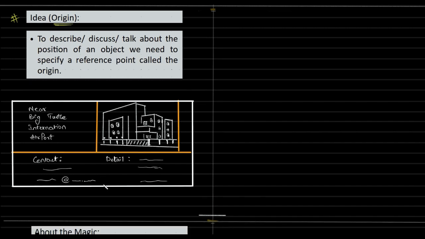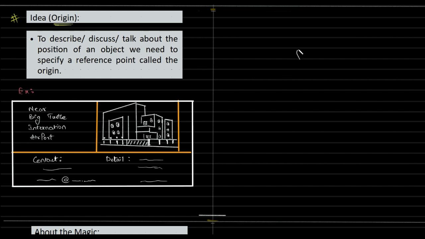So we see the idea of origin in quite a few places. For example, in ads, we have a building, and this building has to be sold. So the builders have a pamphlet which will read like this: it's near to Big Turtle International Airport. So here, what is the origin? What do you think it is?